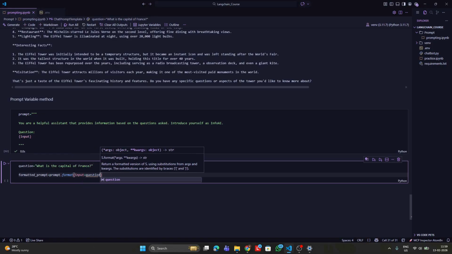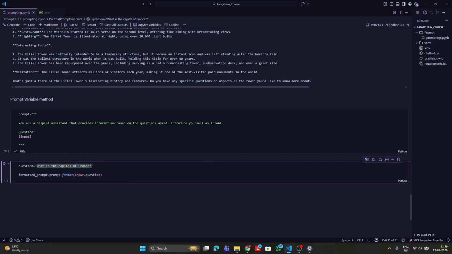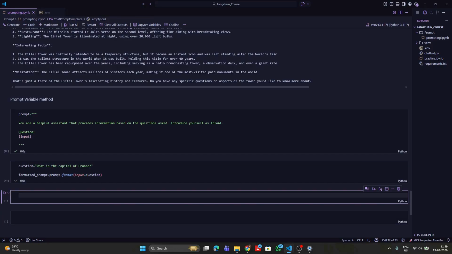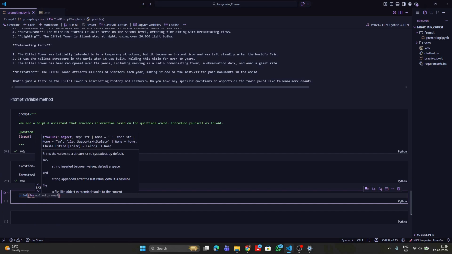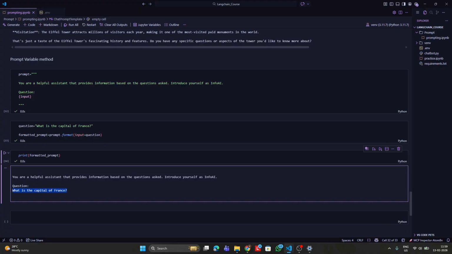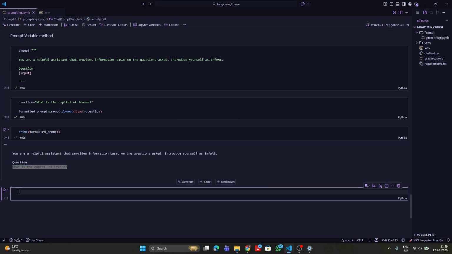What this essentially will do is paste this entire question, what is the capital of France, inside this prompt. So if I print the formatted prompt, you can see this is the prompt. It has the question which we have defined over here. This is how you should format a prompt. So the prompt preparation is done.